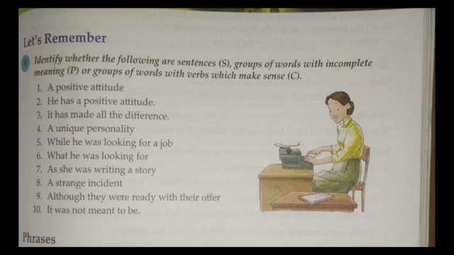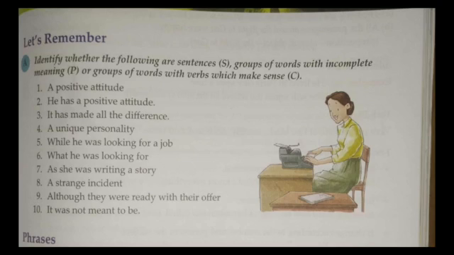So after this I'll read and you just tell me whether this is a sentence, a phrase or a clause. Okay. A positive attitude. What is this? Phrase, clause or sentence? If it is a sentence, everything will be involved, like complete meaning. If it is a phrase, then according to this, it is a group of words which has incomplete meaning. And if it is a clause, then it will be a group of words, but it will have a subject or a verb, but it is not complete. Then you can identify what this is.